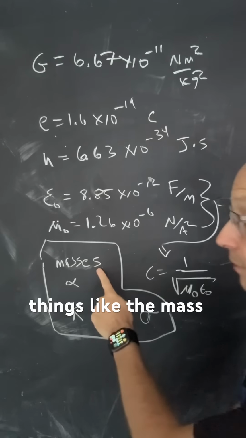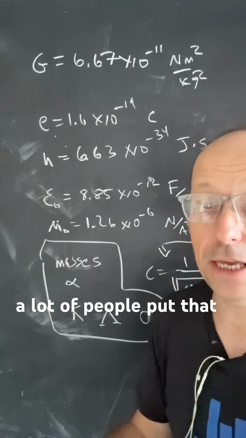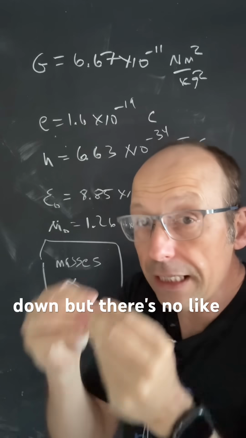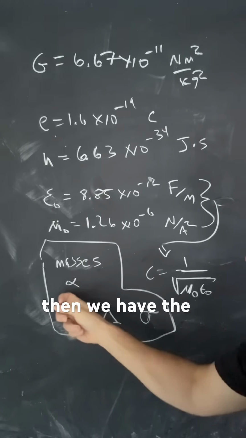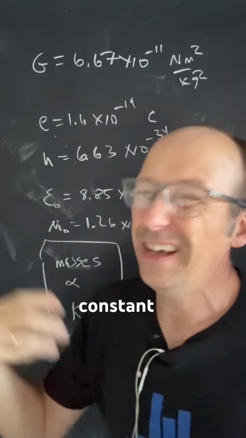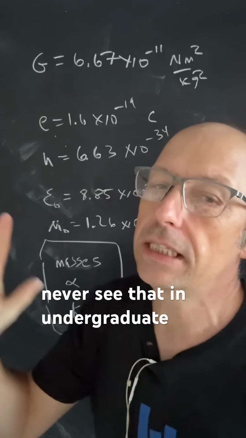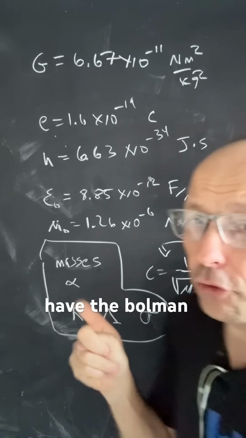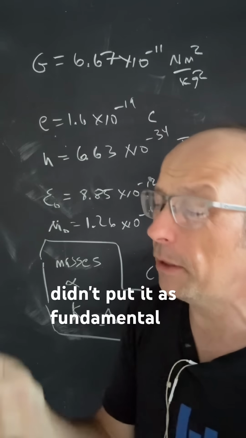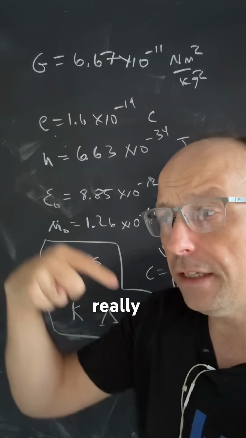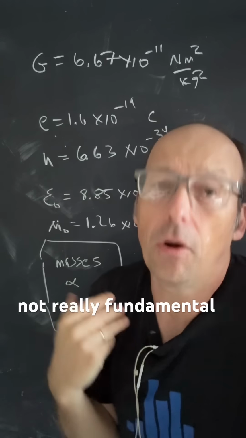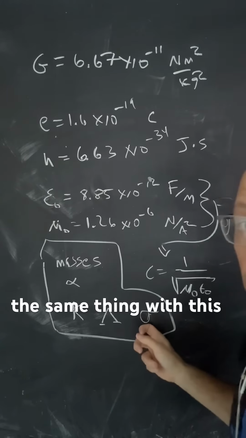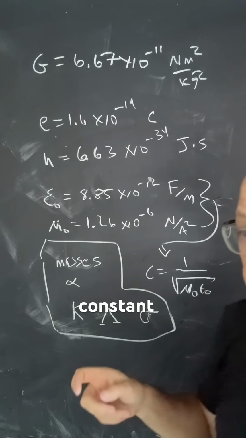Now, you have other things like the mass of electron. A lot of people put that down, but there's no easy way to say this is my fundamental mass and I can find all the other masses. Then we have the fine structure constant. Now, we really never see that in undergraduate physics. We have the Boltzmann constant. I didn't put it as fundamental because it really deals with statistical things about temperature, and that's not really fundamental, I think, but whatever.